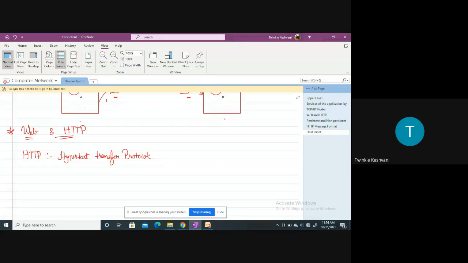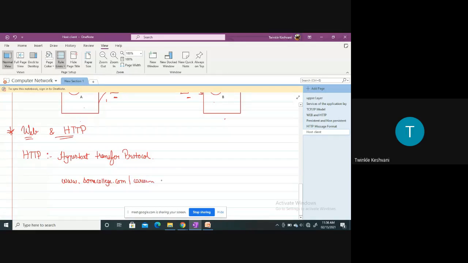Now let's say that I'm searching for this website, www.somecollege.com, and if I'm looking for a career option for this college, it will be like /career, right?